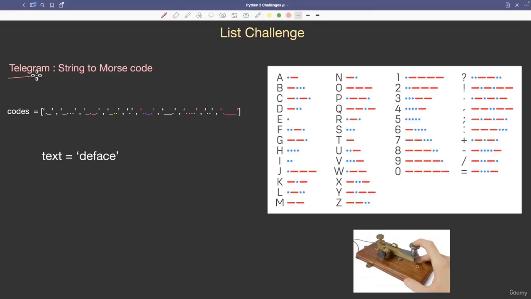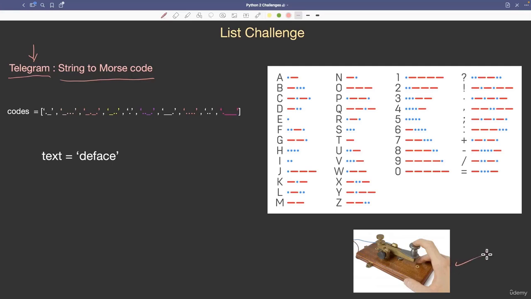The challenge is telegram, that is, we have to convert a string to Morse code. Telegram is one of the oldest methods of communication that was used for transferring text messages from one location to another location through wire. Today you find a social networking website called Telegram, but the telegram was actually the oldest technology used for transferring text messages.